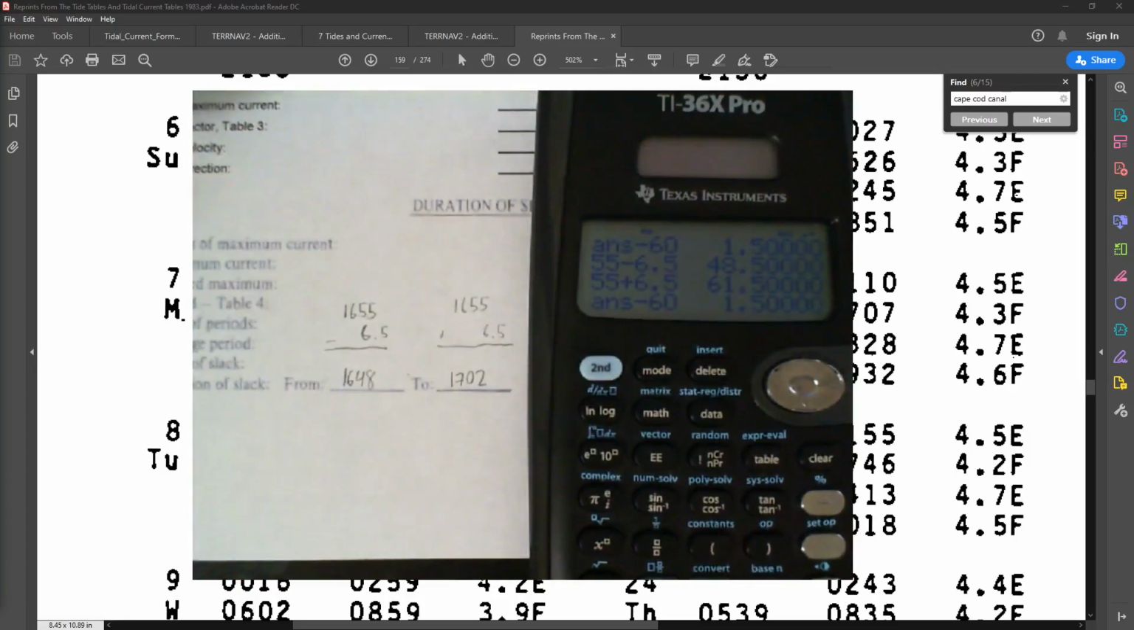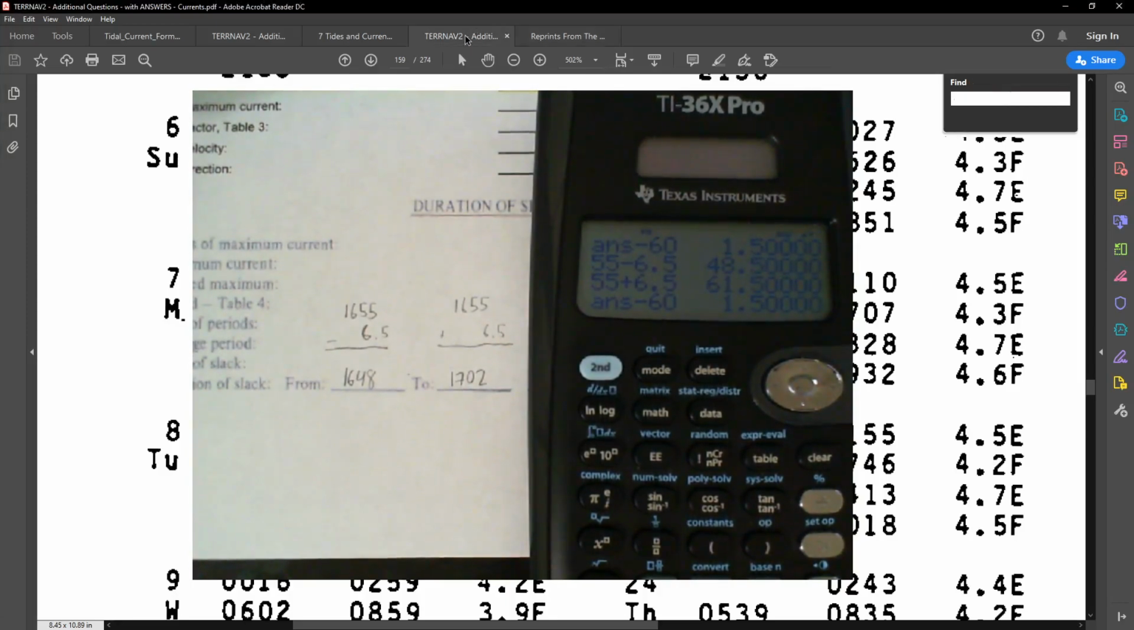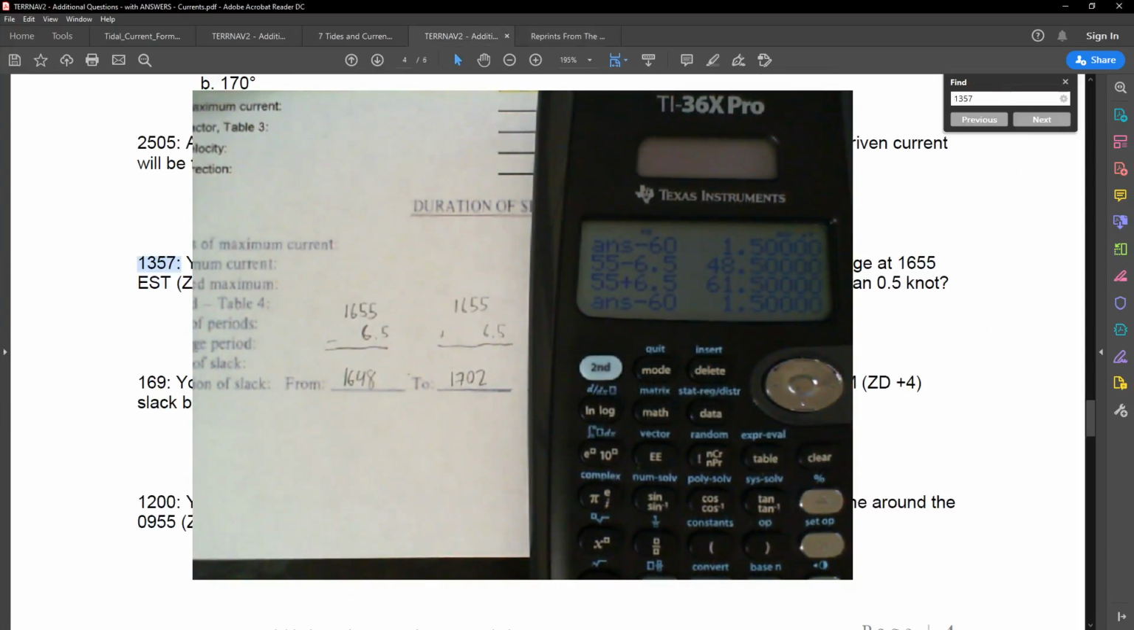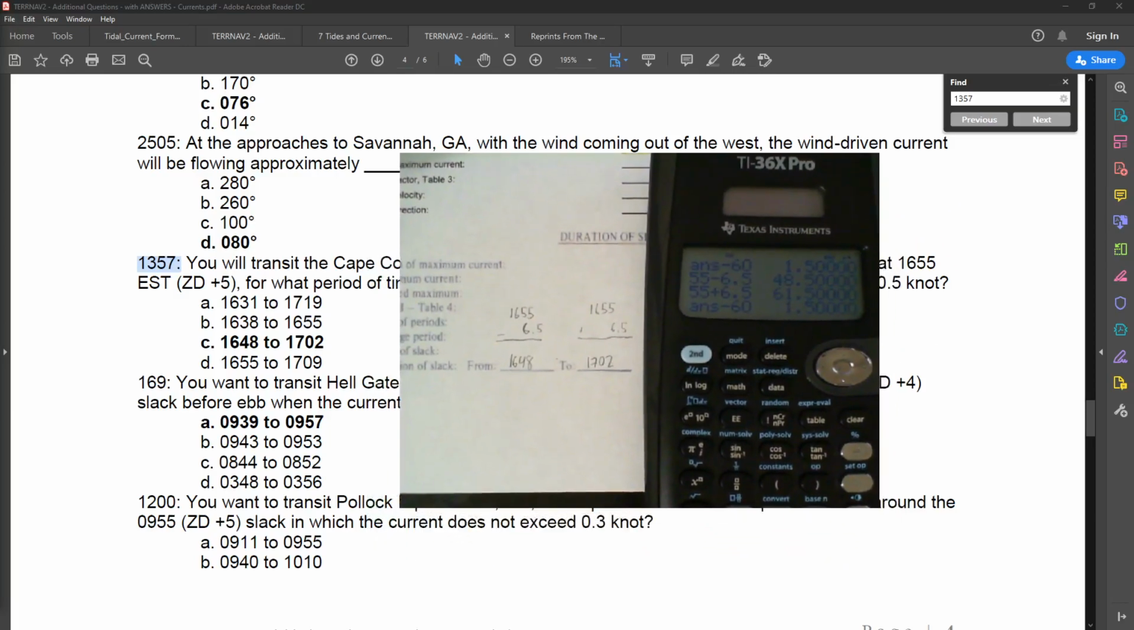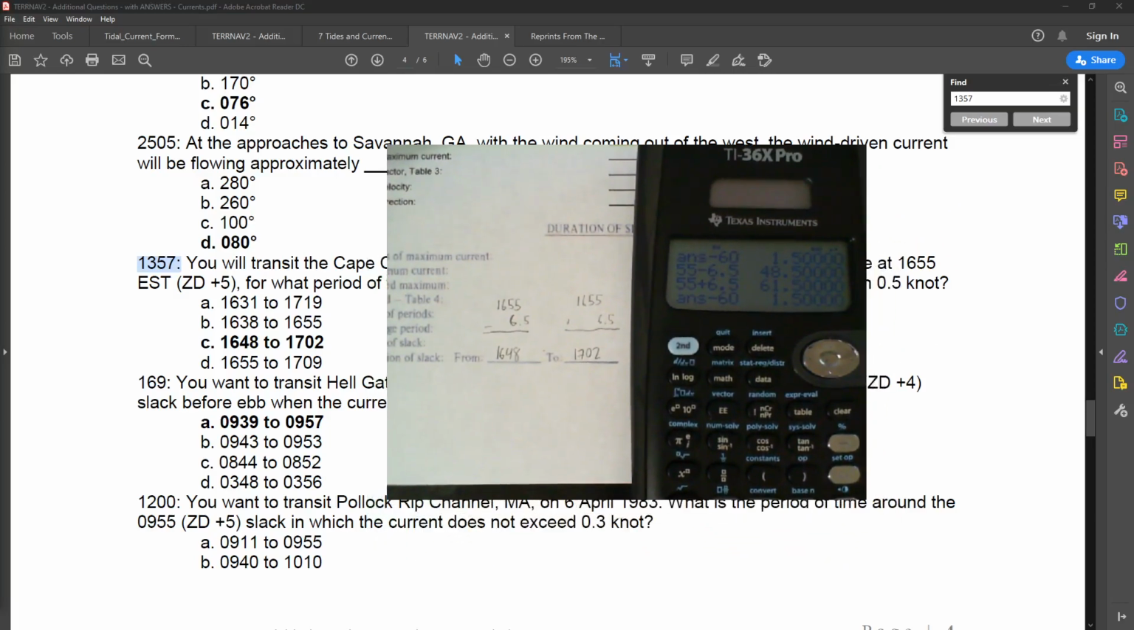That is not consistent among their problems, but when you look at the answer choices, it is clear that it can only be C, 1648 to 1702. So even if you rounded down or up on either of them, you would still find this answer to be the closest possible answer regardless. If you did this step by step correctly, then you will only get C.